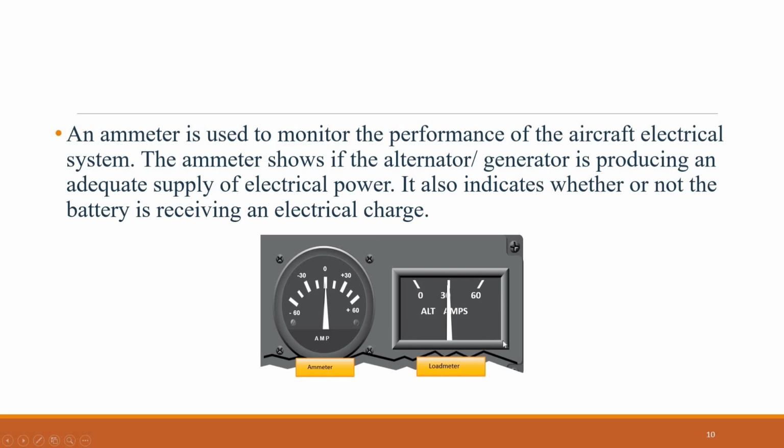Another electrical monitoring indicator is a load meter. This type of gauge has a scale beginning with 0 and shows the load being placed on the alternator generator. The load meter reflects the total percentage of the load placed on the generating capacity of the electrical system by the electrical accessories and battery. When all electrical components are turned off, it reflects only the amount of charging current demanded by the battery.